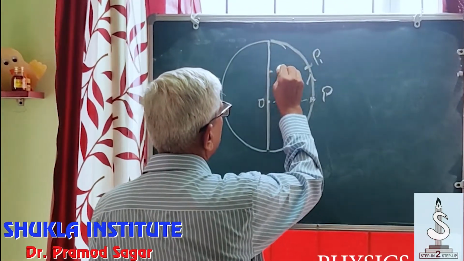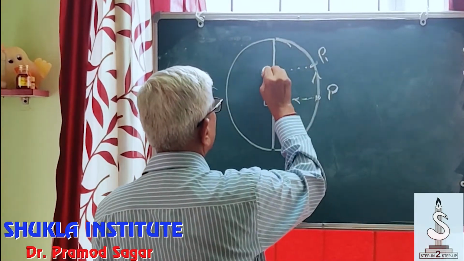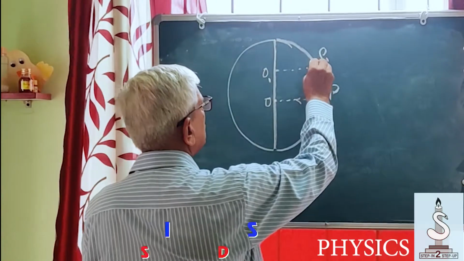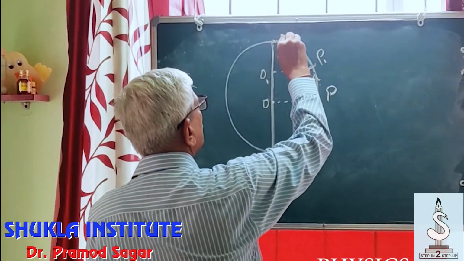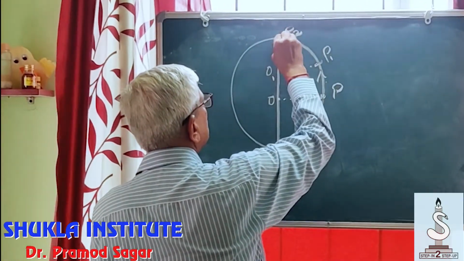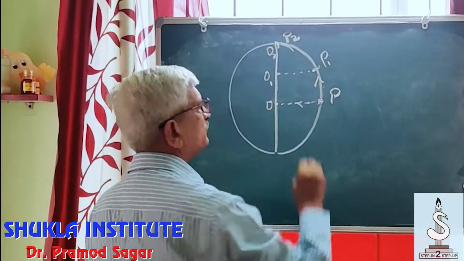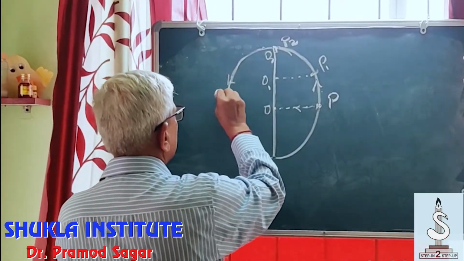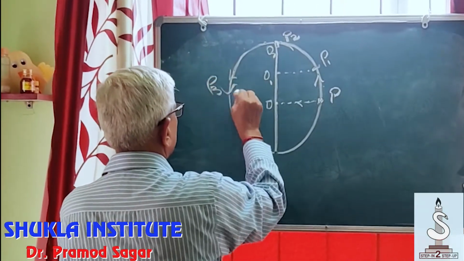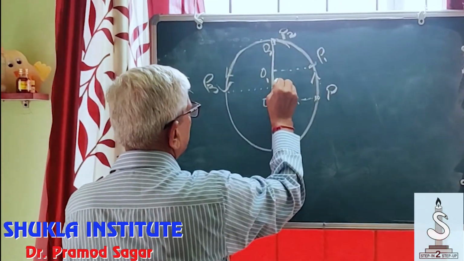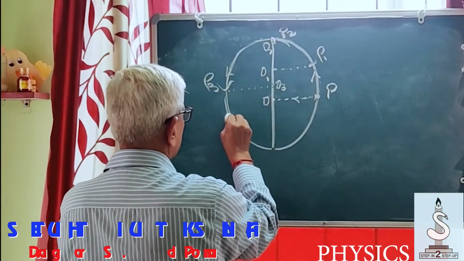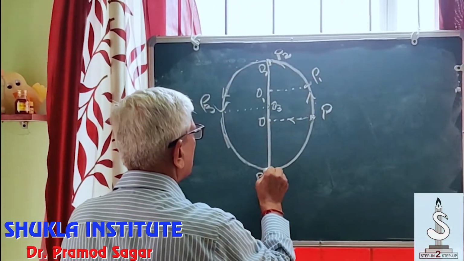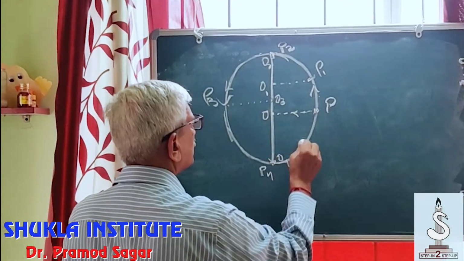The projected point moves from O to O1. The particle moves to P2. The projected point is O2. And as the particle moves on this side, let's say P3, the projected point is O3. So as it moves further down to P4, the projected point is O4.